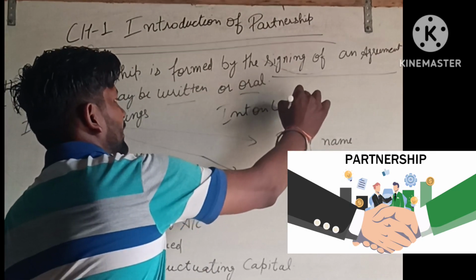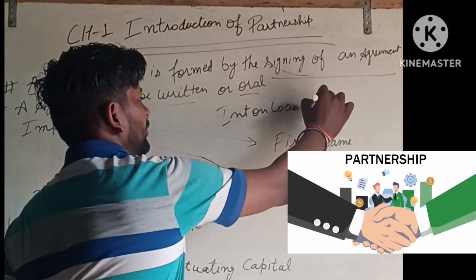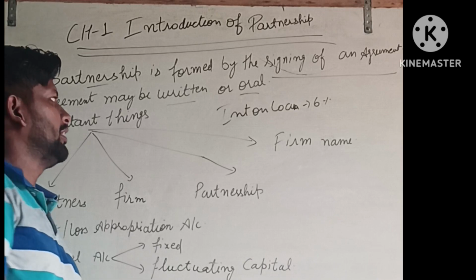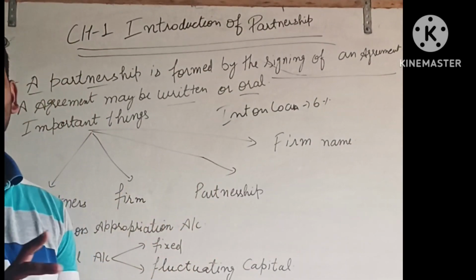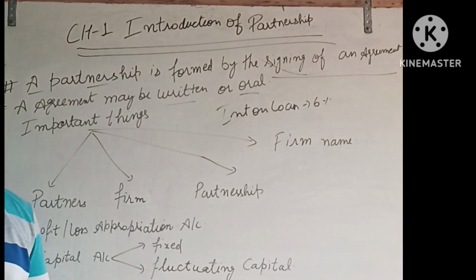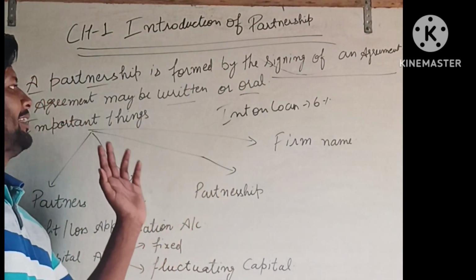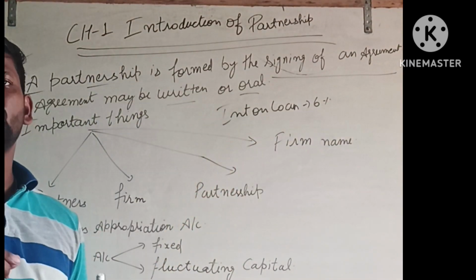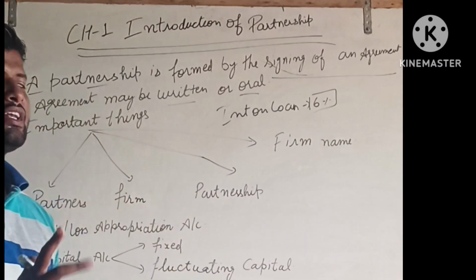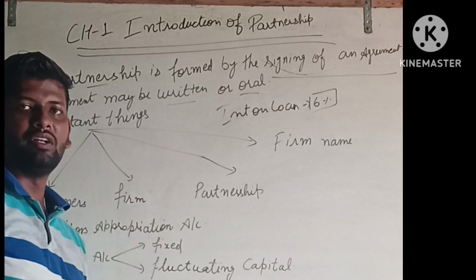The government said that if there is no agreement between the partners, or only an oral agreement, then two things are compulsory for us. The first is that profit is divided equally, as I told you before, and then interest on loan is provided at 6%. These are the two provisions relating to the oral agreement.